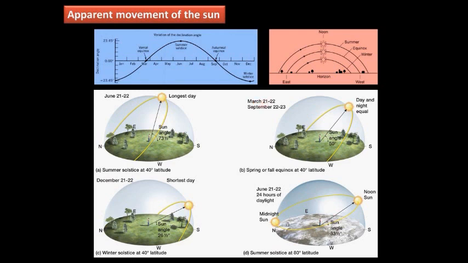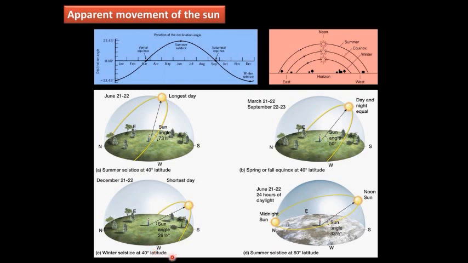And March 21st and September 23rd are considered equinoxes, right? So there are equal amounts of day and night, that is 12 hours of day and 12 hours of night on both hemispheres of Earth. And during the winter solstice, on 21st December, the southern hemisphere experiences the longest day, whereas the northern hemisphere experiences the shortest day, right?